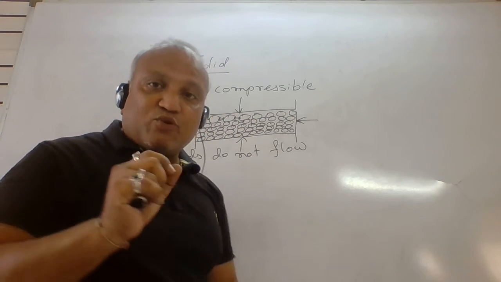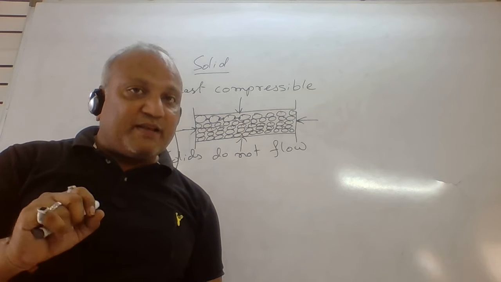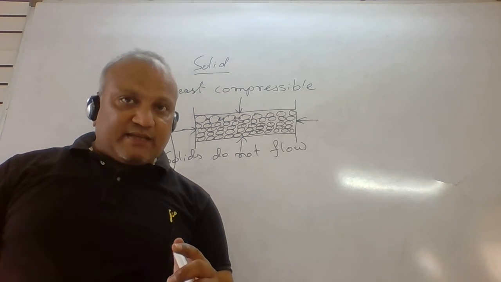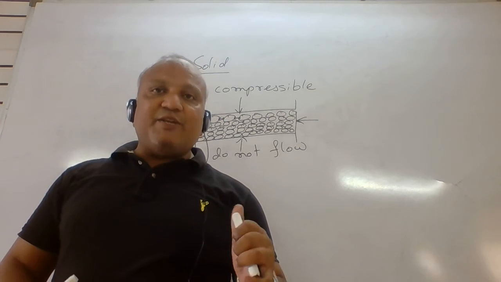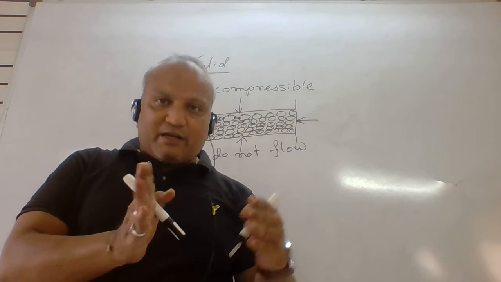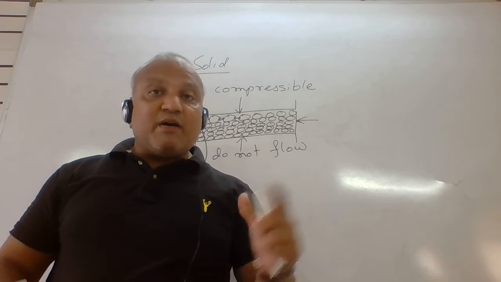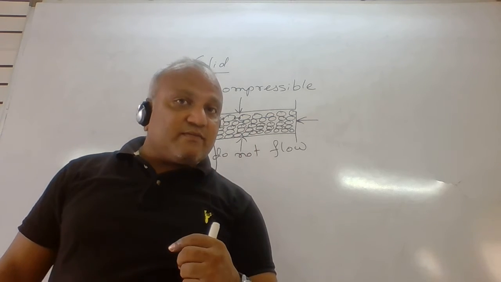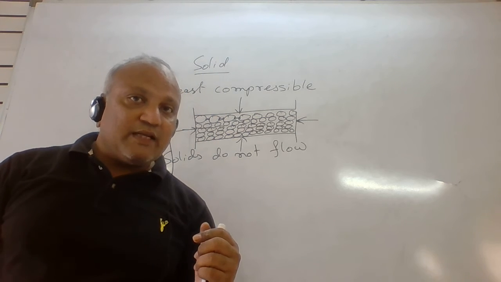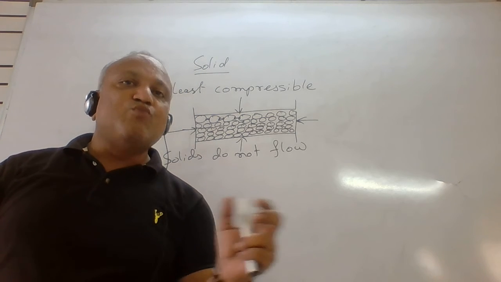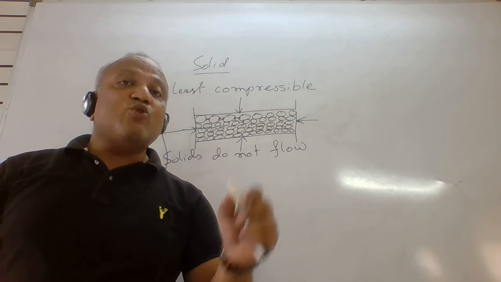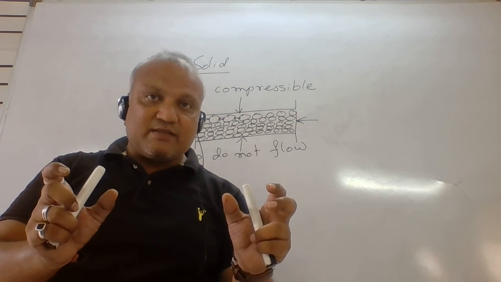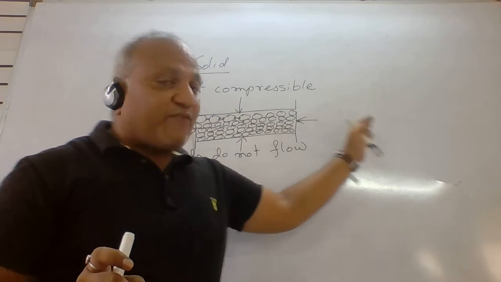For example, suppose I try to explain with a simple example. Suppose on the bench you are sitting, 3 students, then you have a little space to move, isn't it, beta? But on the same bench, if 4 students are sitting, then what will happen? There is least space to move. It means because of this least space between two particles, the particles cannot flow.